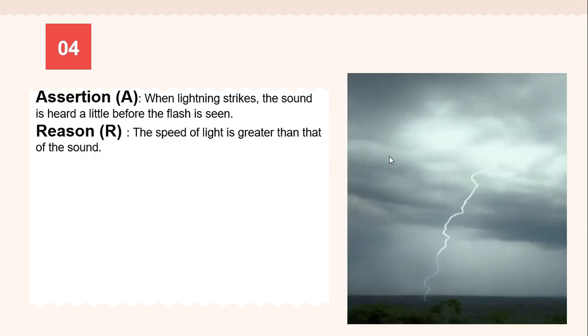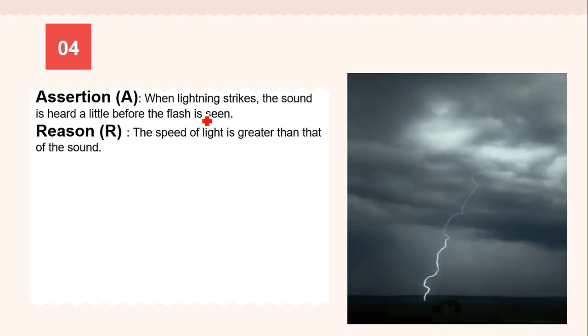Let us see this fourth example under same category. Assertion is, when lightning strikes, the sound is heard little before the flash is seen. So you hear the sound first and the flash later on. So this is not the correct statement. This is false.